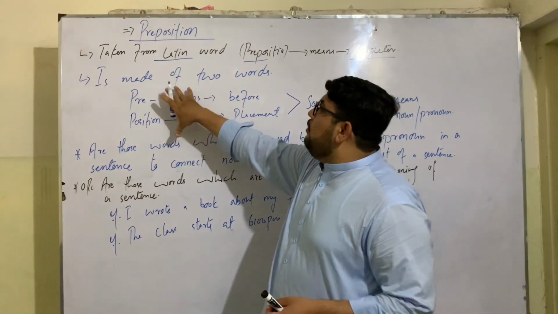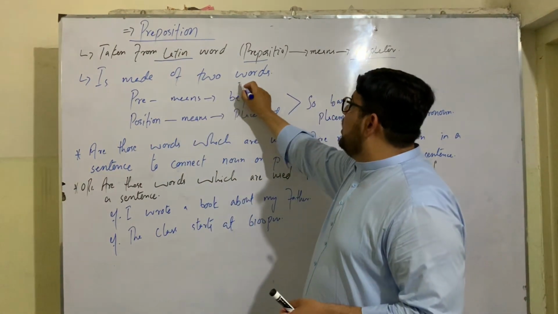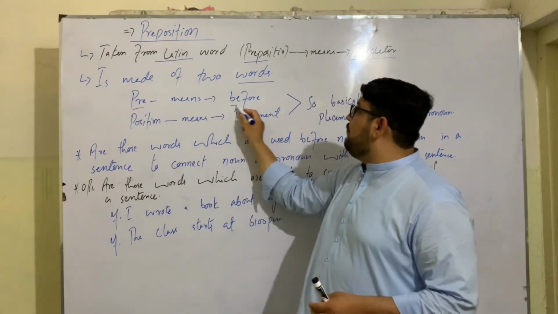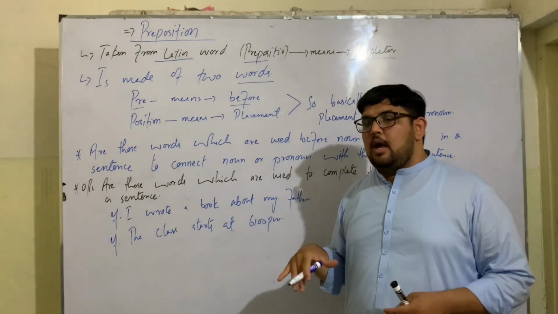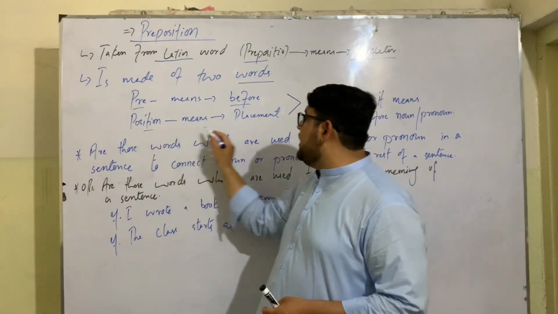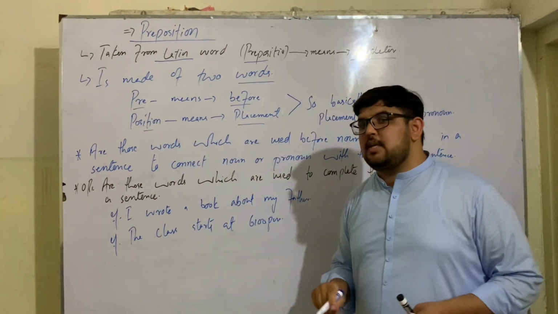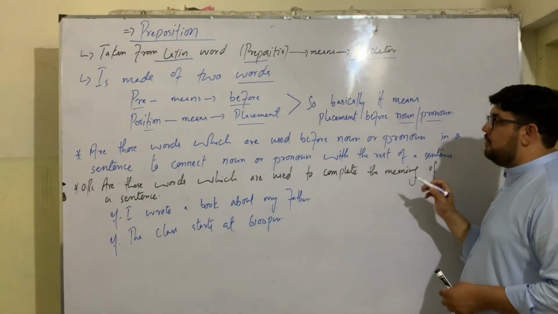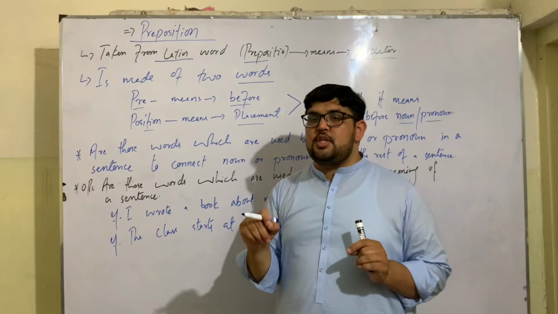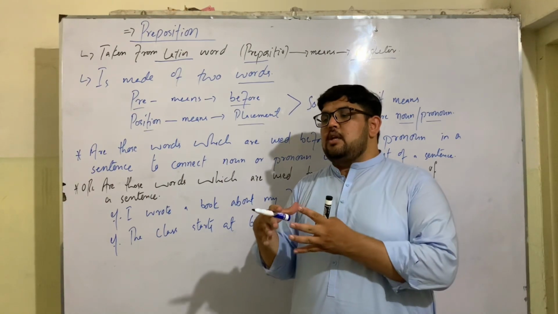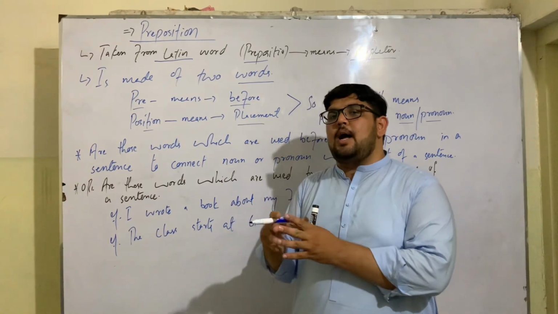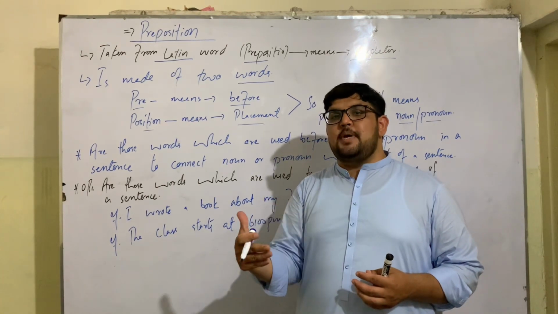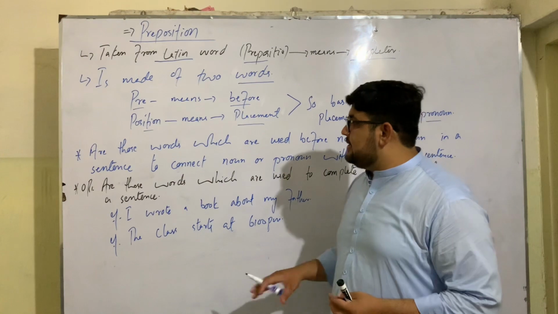Now, the word preposition is made of two parts: pre, which means before or previous, and position, which means placement. So basically, preposition means placement before a noun or pronoun. It's placement before a noun or pronoun in a sentence.